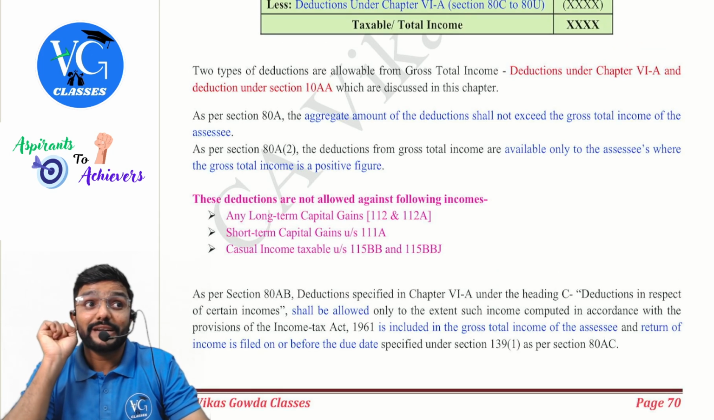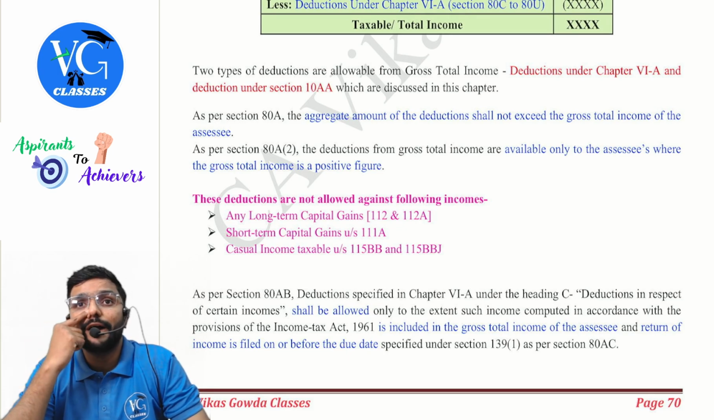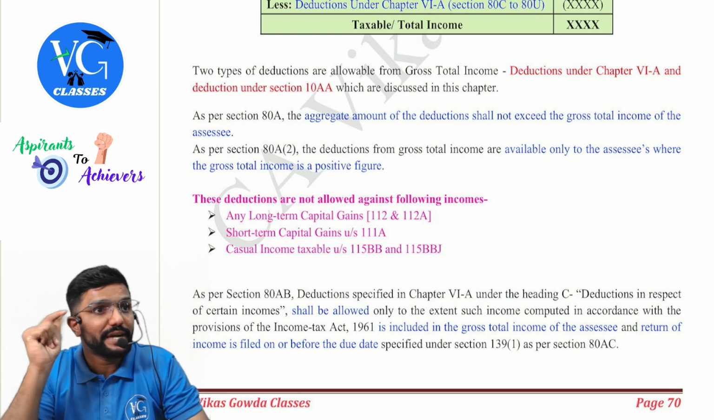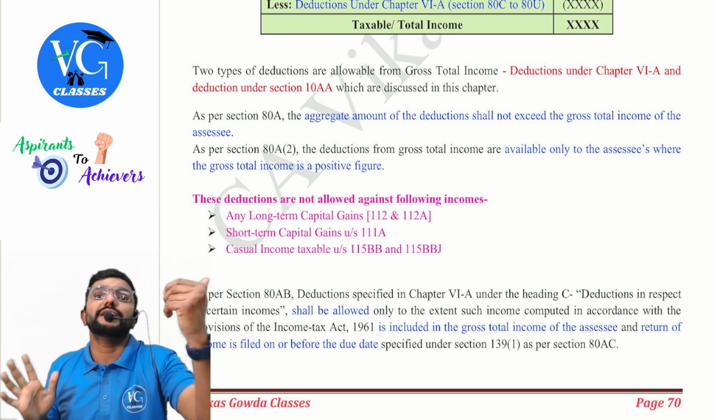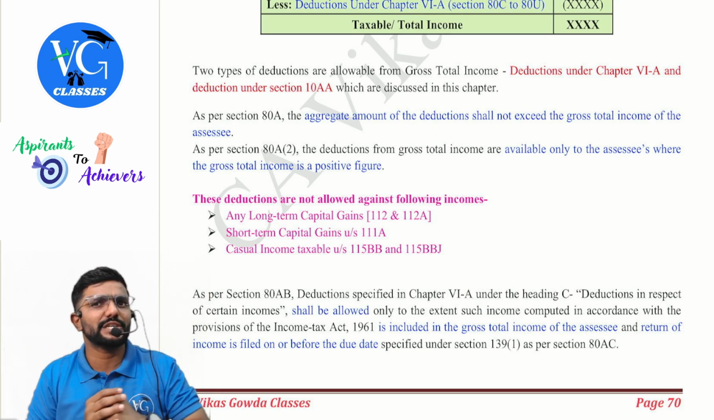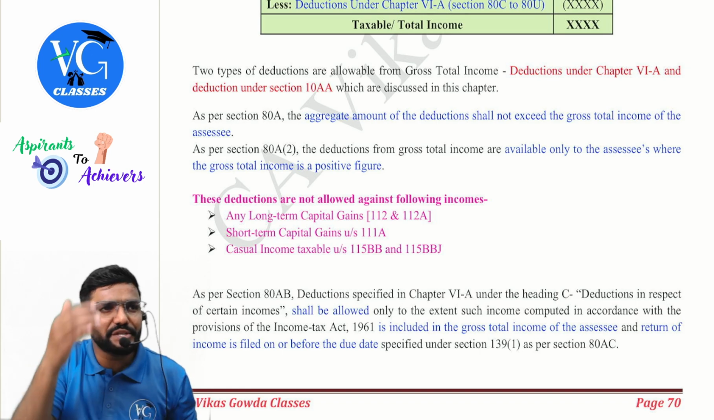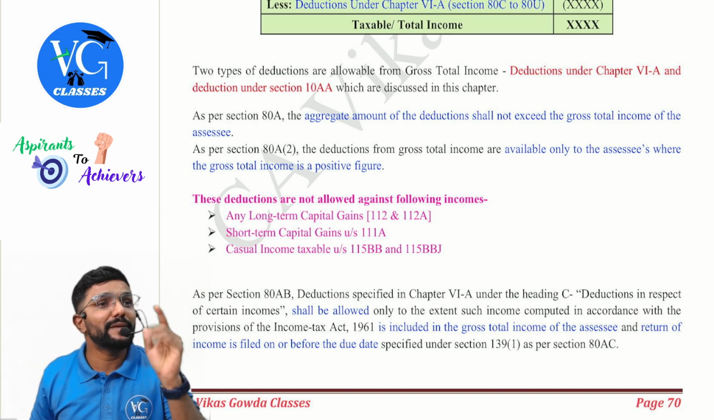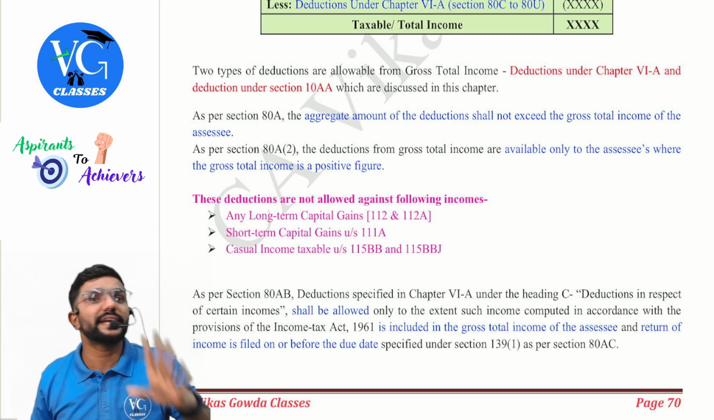Guys, in the last chapter I spoke about it. Do you remember? If I have to carry forward the loss, I have to file my loss returns on or before the due date. Same condition is there even under the deduction chapter. If I want to claim any income-based deductions which are covered under heading C of chapter 6A, I have to file my returns within the due date. Only then I can claim it.